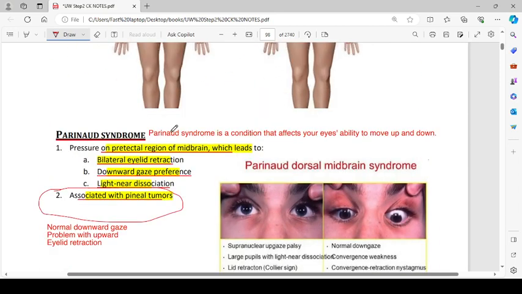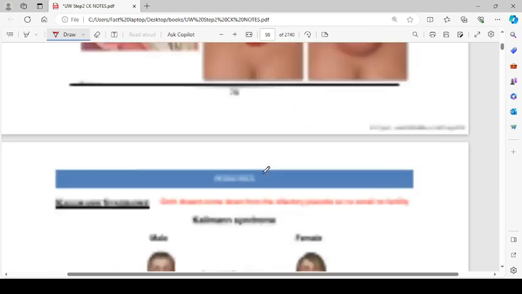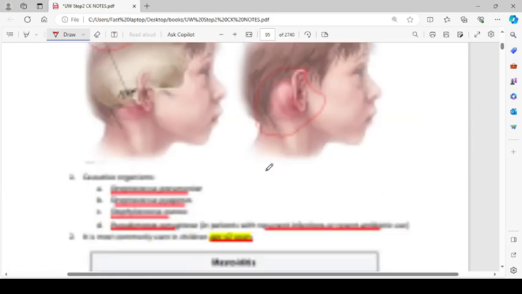So what is Parinaud syndrome? We have talked about that before. Parinaud syndrome is a condition that affects your eyes' ability to move up and down. It is pressure on the pretectal region of the midbrain that can be caused by a pinealoma, which leads to bilateral eyelid retraction. I don't know what the name was.